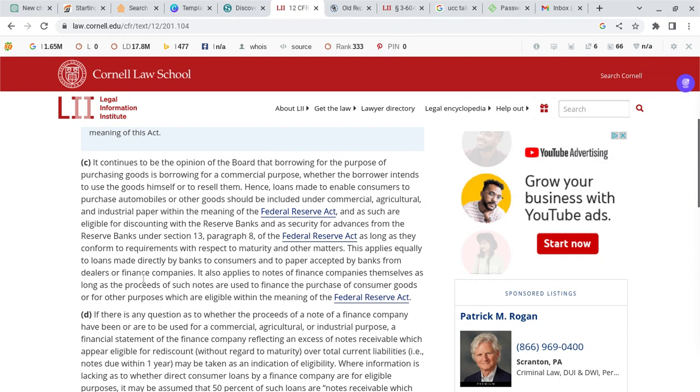This applies equally to loans made directly by banks to consumers and to paper accepted by banks from dealers or finance companies. So I talk about acceptance. When you send a bill, they're making a presentment so you can accept the paper that they sent you. You understand? And also, when they talk about discounts, that's the reason why they talk about the OIDs, original issue discounts. When they get the loans, these promissory notes, they make a claim on it with original issue discount.